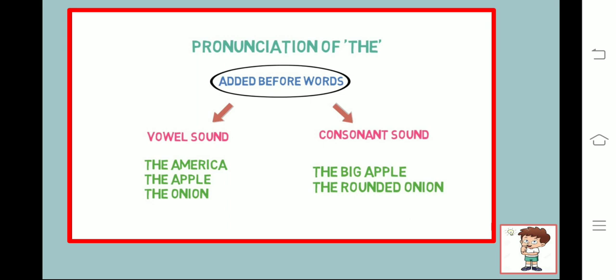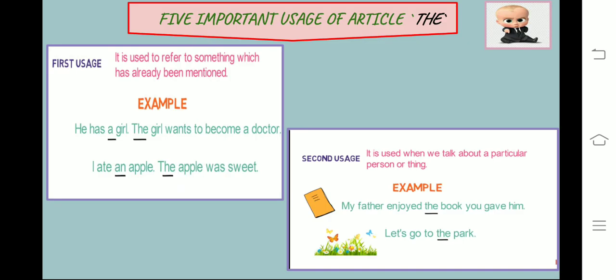Okay. Let's understand how to pronounce the. If the article the is added before words which start with a vowel sound, it is pronounced as thee. For example, the America, the apple, the onion. Okay. If the article the is added before words which start with a consonant sound, it is pronounced as thuh. For example, the big apple, the rounded onion. These are some examples.